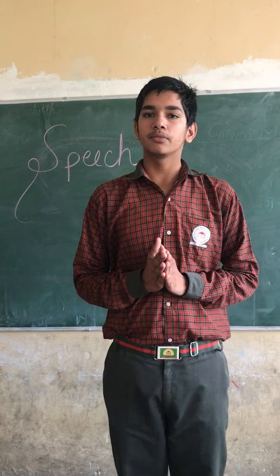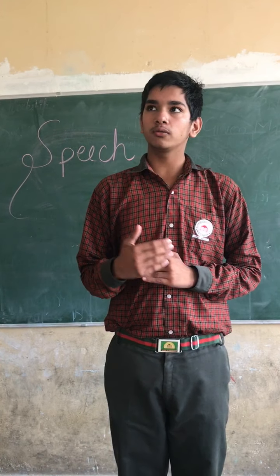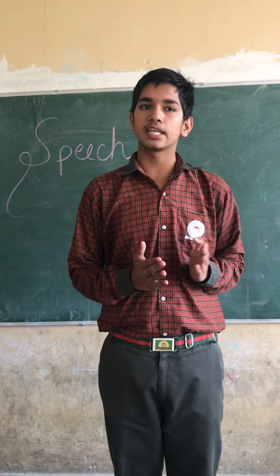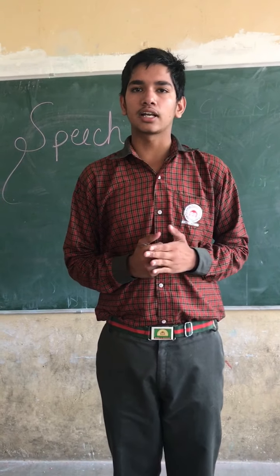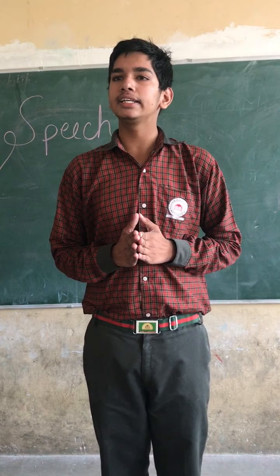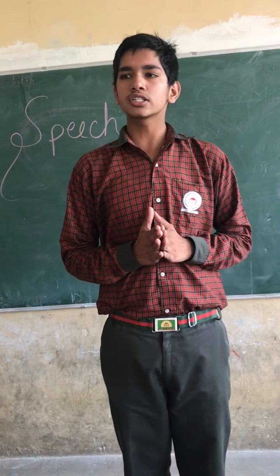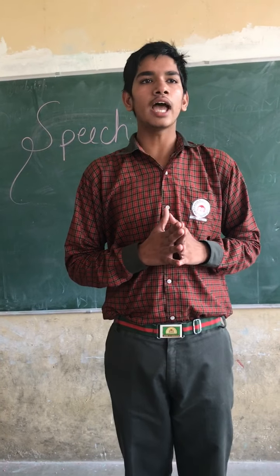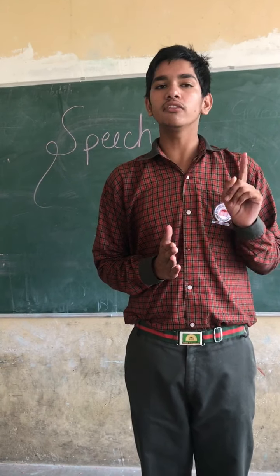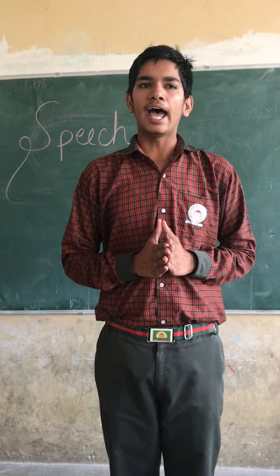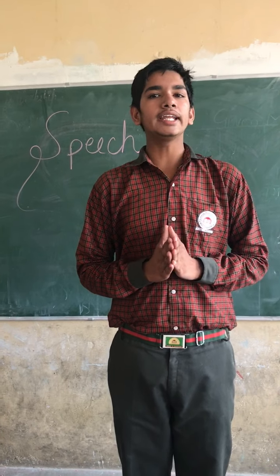Now about 3D shape. In mathematics, there are many examples of 3D shapes. For example, cuboid, cube, cylinder, sphere, etc. Now we will come to our topic, that is lines and angles. First of all, what is the meaning of a line? As we have discussed, a line is a 1D shape, meaning it has only one dimension, that is length, and it has no ending point.